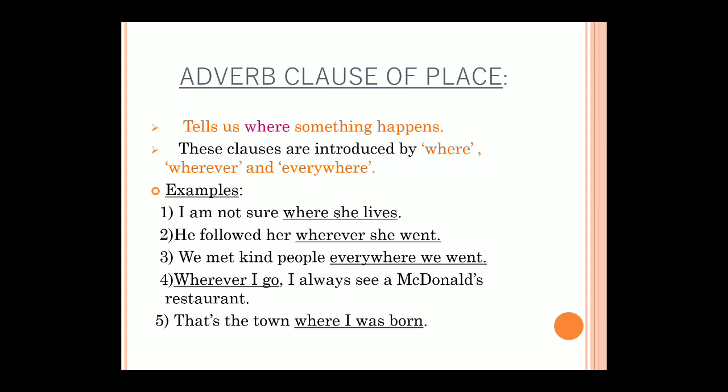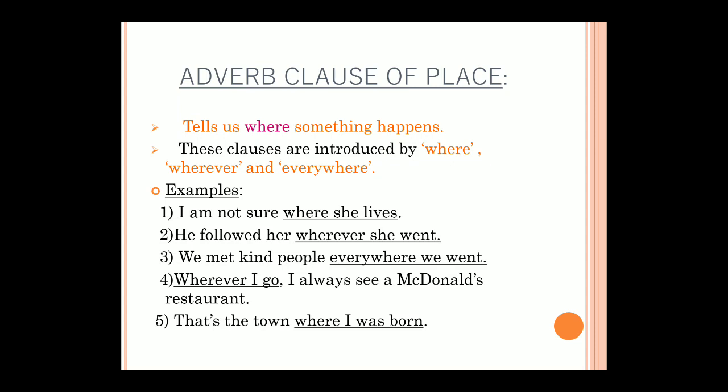Same, he followed her wherever she went. Again, he followed her wherever she went. From wherever till went is my subordinating adverb clause of place. Next example is, we met kind people everywhere we went. Again, it is beginning with everywhere. So from everywhere till went is my adverb clause of place. So wherever you see where, wherever and everywhere, that is your adverb clause of place.